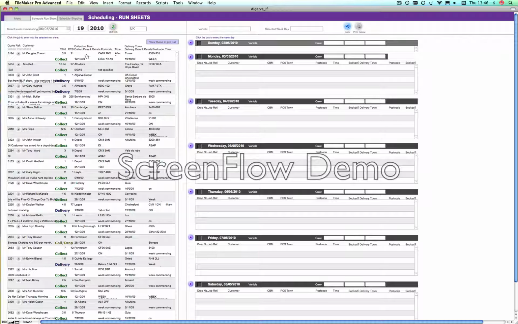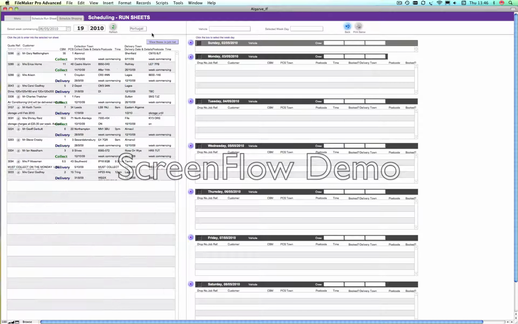Clicking on the scheduling means that all of the jobs that are ready to come up and be scheduled appear in this list. Now, because this is very old data, I've got lots of jobs in here. I hope you have this many jobs just simply because you're that busy. But you can see here that there are collections, there are deliveries, and in this case, because the system was designed for UK and Portugal, you can see by switching to Portugal, these are the jobs that are to be collected in Portugal or delivered in Portugal, or that are ready for delivery in that place.